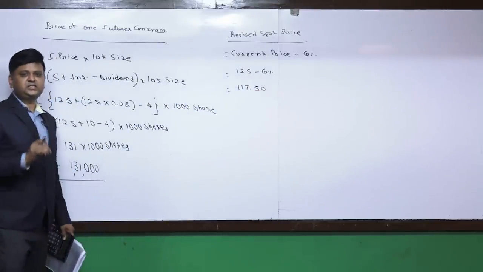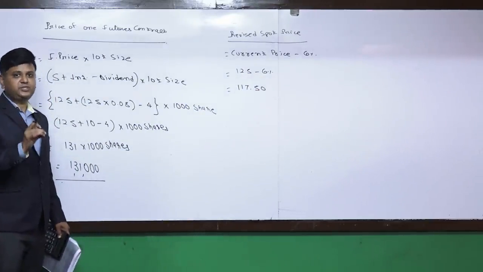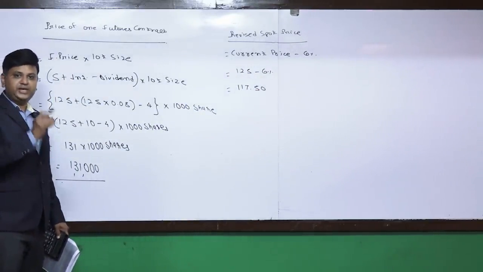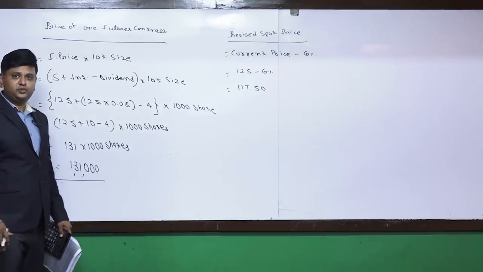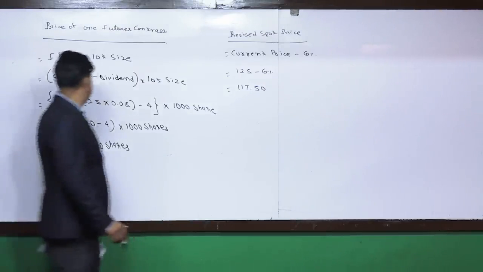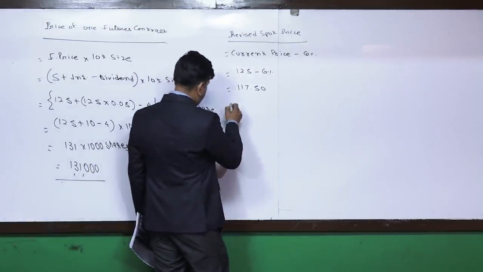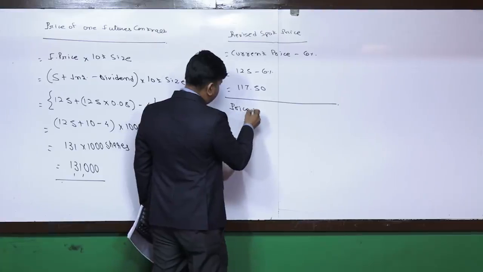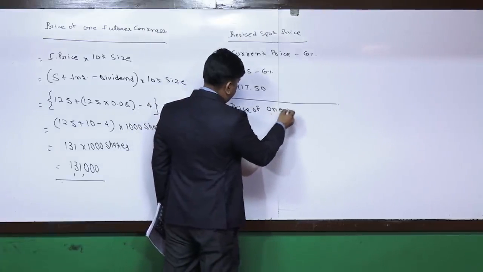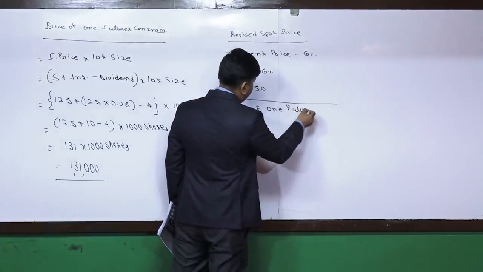We have to calculate the futures price based on 117.5, and we are required to calculate the futures value for one contract. So what will happen? Price of one futures contract,